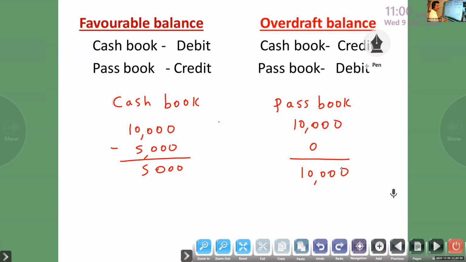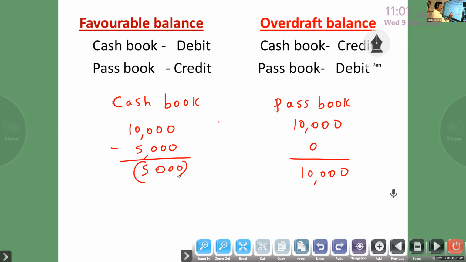So check issued but not presented for payment. What is this? I purchased goods and I gave the check. So I wrote in the cash book minus. I have 10,000 in the bank, passbook also 10,000. I gave a 5,000 check. Now my cash book balance is 5,000.